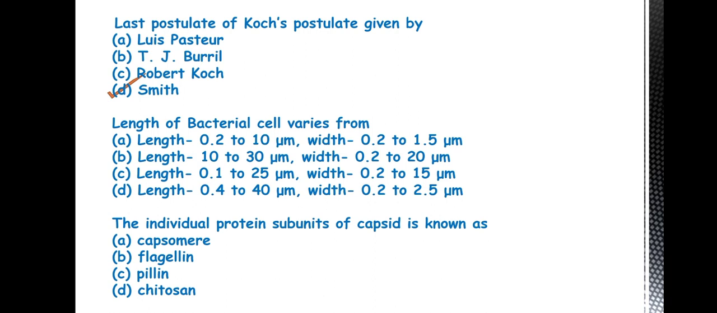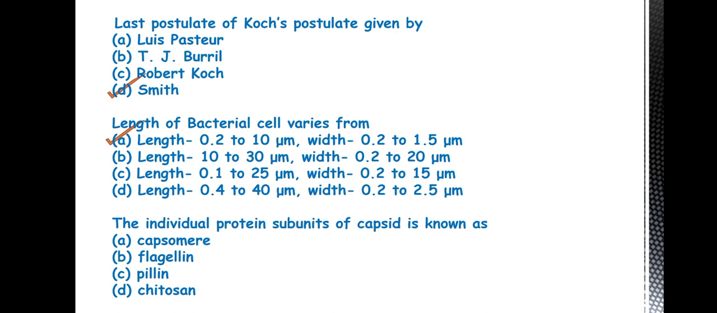Then the length of bacterial cell varies from. So the answer is A. 0.2 to 10 micrometer in length and width is 0.2 to 1.5 micrometer. Bacteria are very small in size. They are unicellular and prokaryotic in nature.